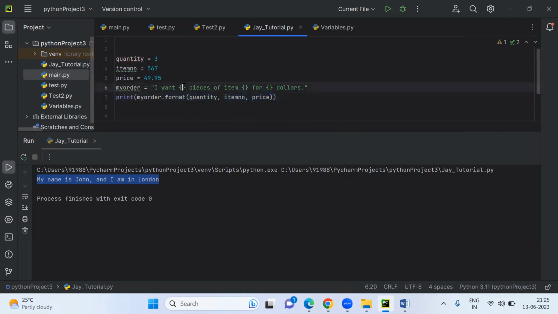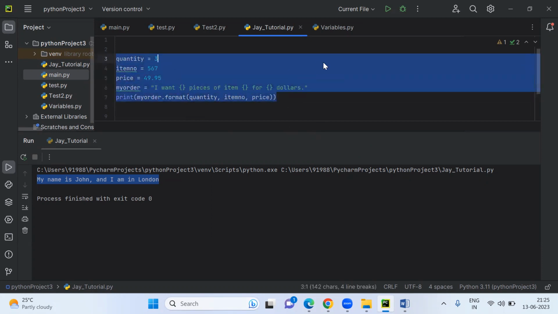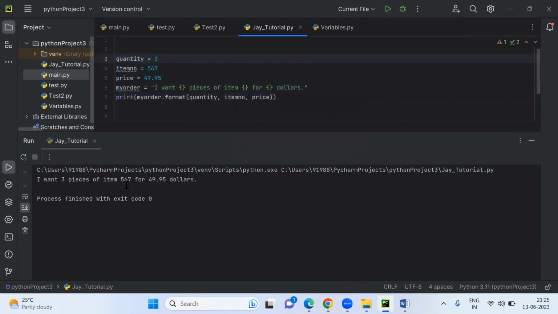Quantity will be printed here. Quantity variable, how much value is there? It will be printed. Item number, how much value is there? It will be printed here. Price, how much is there? It will be printed here. So serial wise it will take. So like this, if you run, it will take all this value accordingly. Now see, I want three pieces of item 567 for $49.